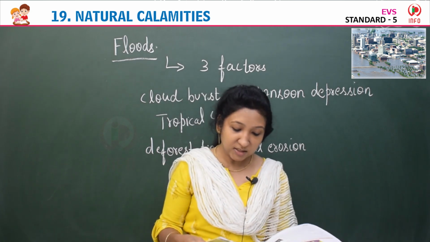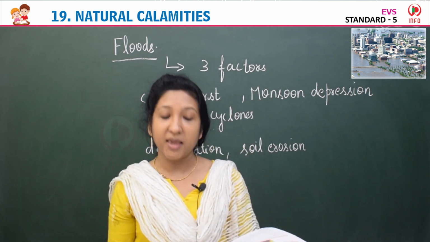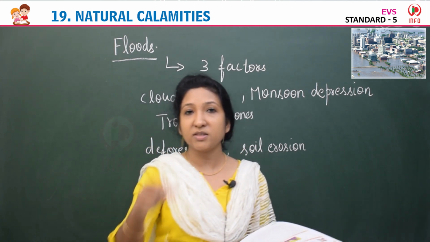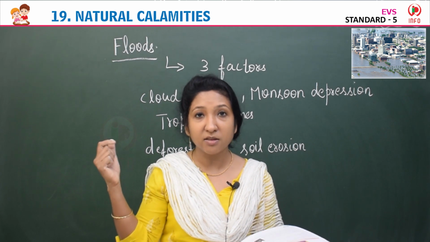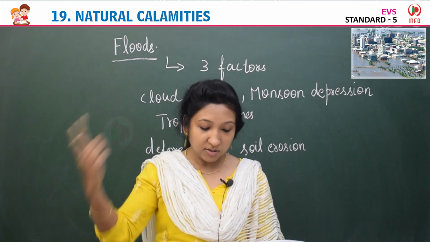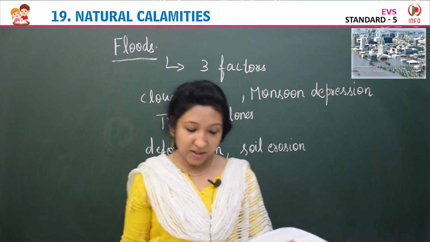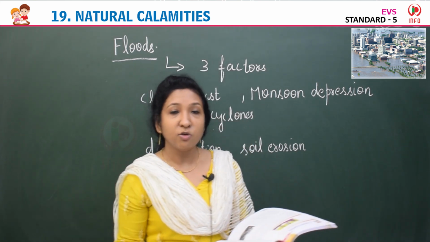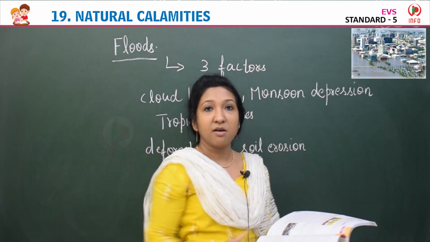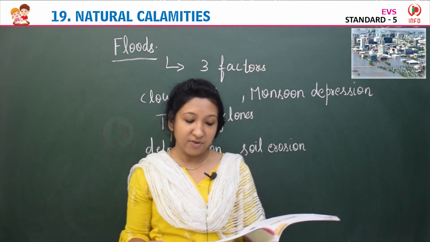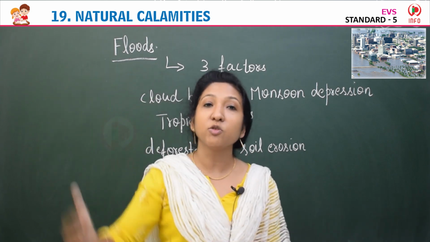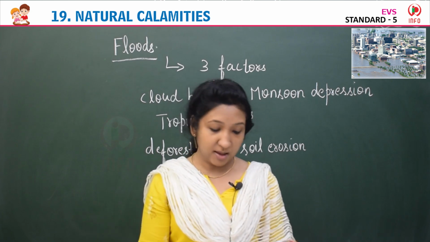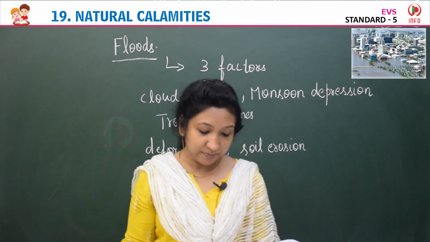The southwest monsoon starts in the month of May and continues up to the end of September. The northeast monsoon starts in the month of November and continues up to the middle of January. So, India depends on both these monsoons for rain.